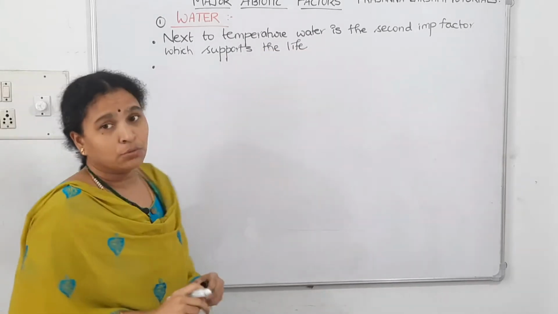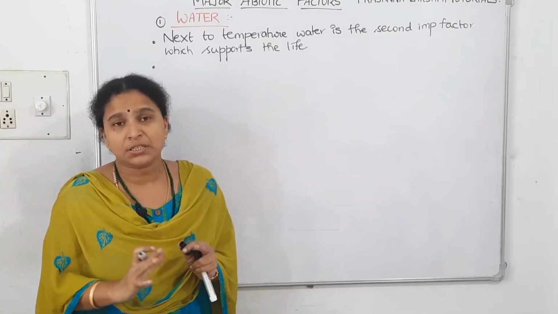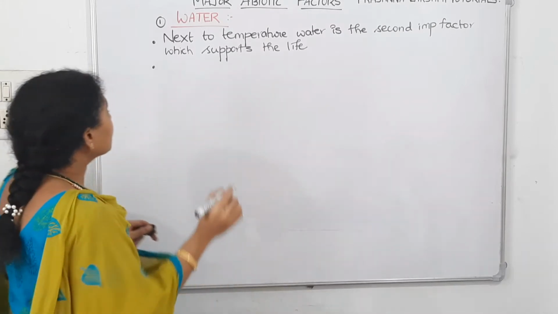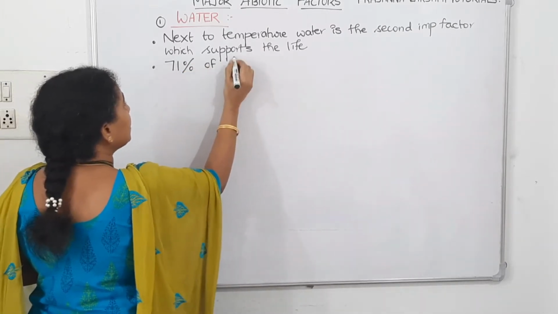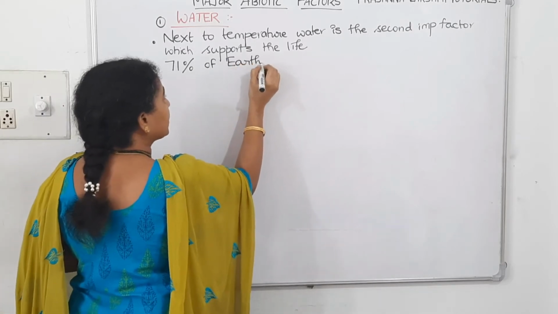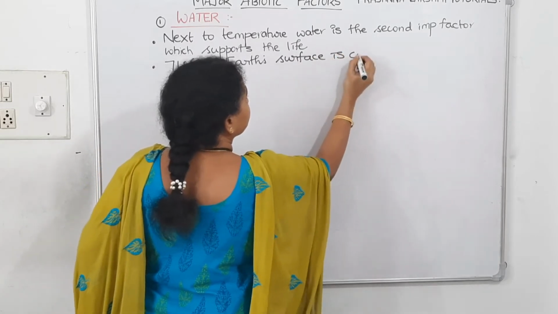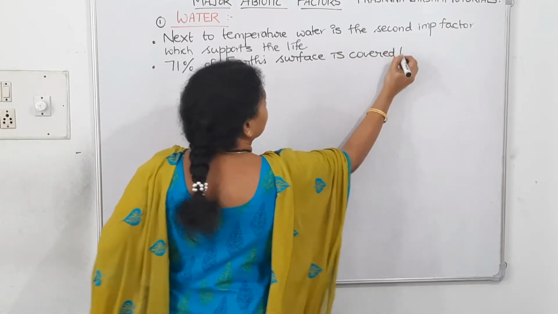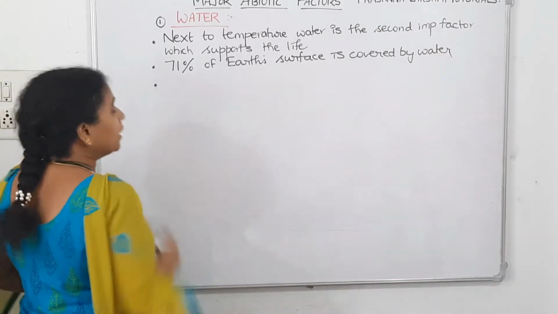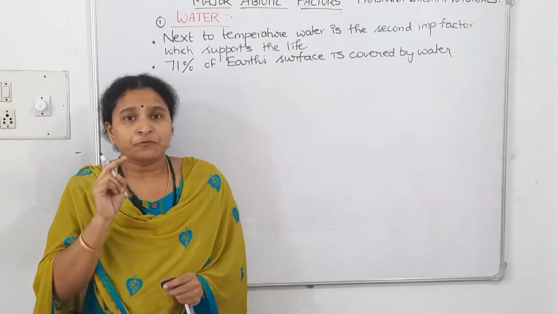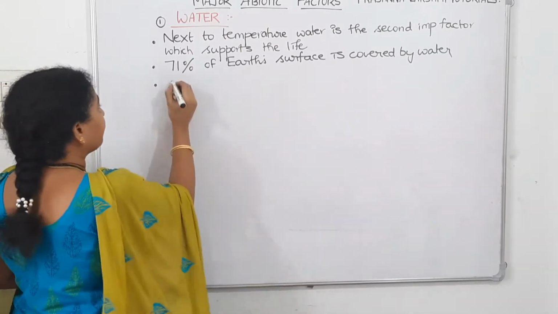And I told you that the majority of the earth's surface is covered by water. If we want to give the numerical, it is 71%. 71% of the earth's surface is covered by water. And when we talk about evolution, the first life forms evolved in water only.